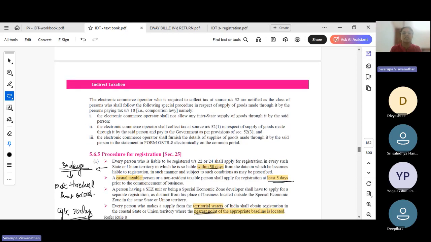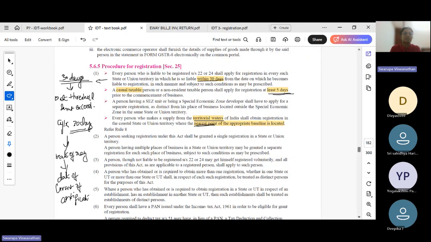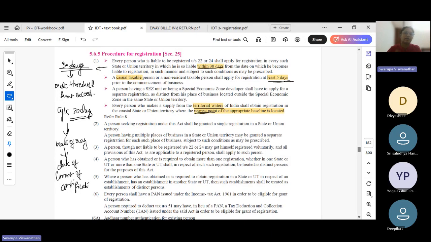Next we come to procedure for registration. Procedure for registration, you have to apply for registration within 30 days from the date you are liable to register. When are you liable to register? When you cross the threshold limit. So as soon as you cross the threshold limit, within 30 days, you have to apply for registration.